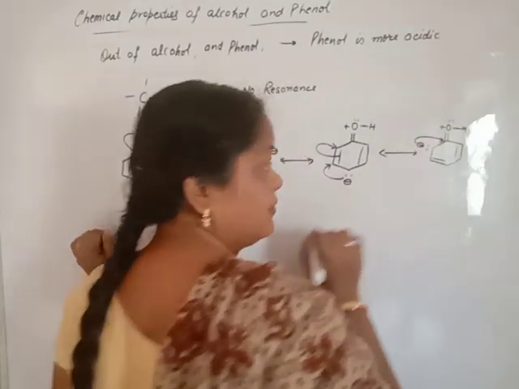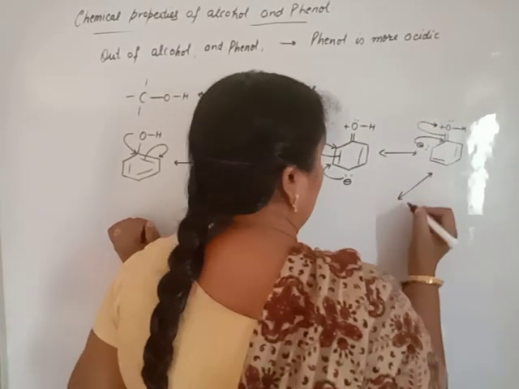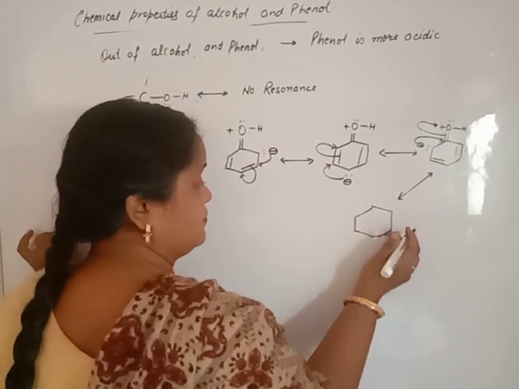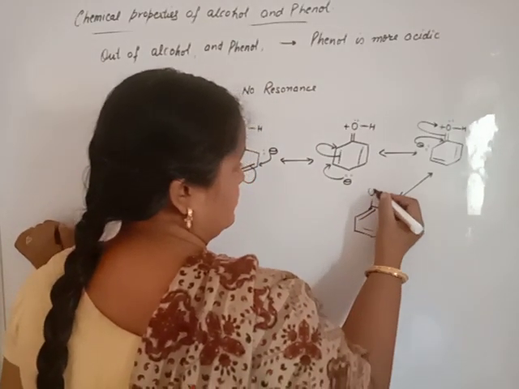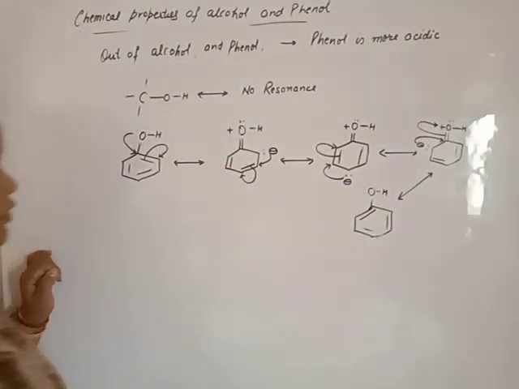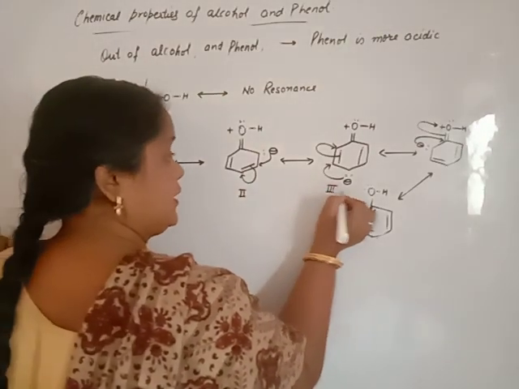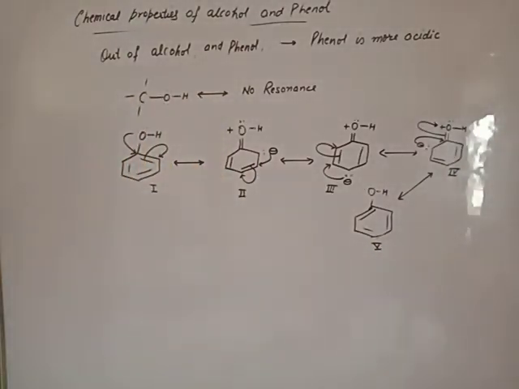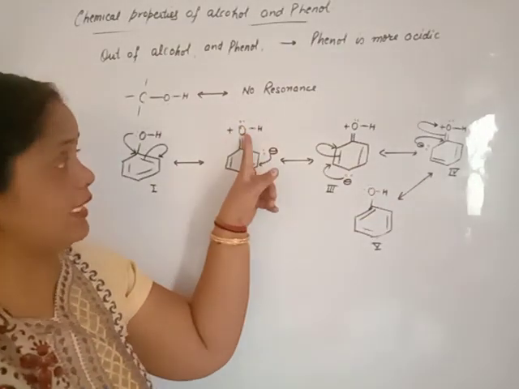Now electrons are moving back on the same carbon, and carbon lose the electron again to the oxygen, and we will get the new structure, that is phenol. Show 5 resonating structure. 1, 2, 3, 4, 5. Beta, more the resonating structure, more stable the compound and more acidic, because in structure number 2nd, 3rd and 4th oxygen carry positive charge.